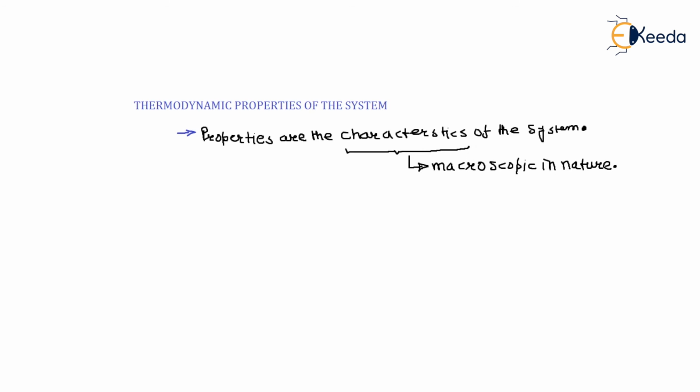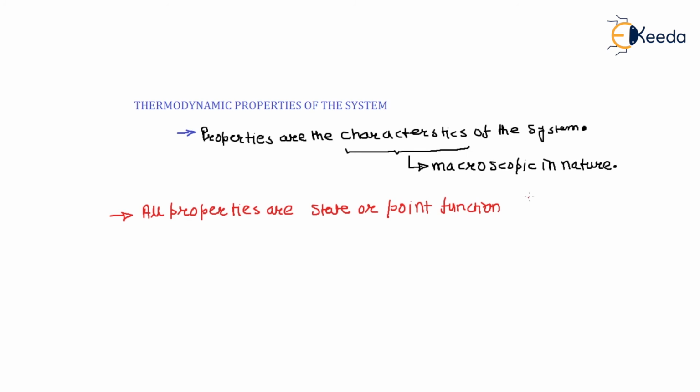Now the second point is that all properties are a state or point function. That means these are state variables, not a path function, not a path variable.